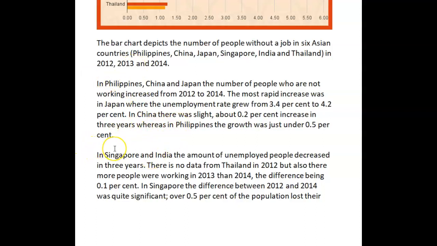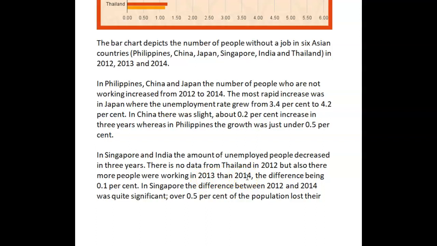In Singapore and India, the amount of unemployed people decreased, not in 3 years, but during the 3 years or during the period. There's no data from Thailand in 2012, but also there, more people worked there in 2013 than 2014, the difference being 0.1%.